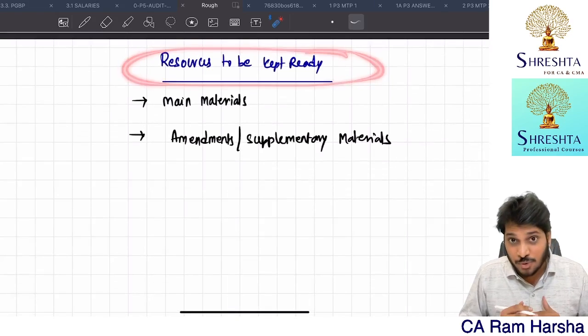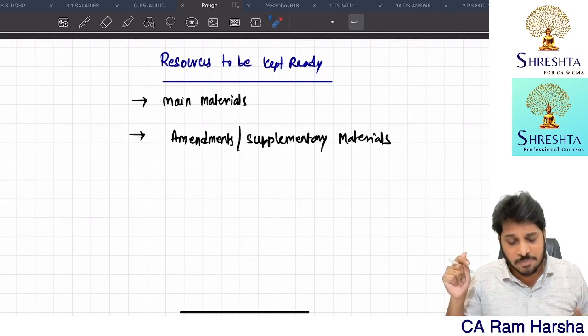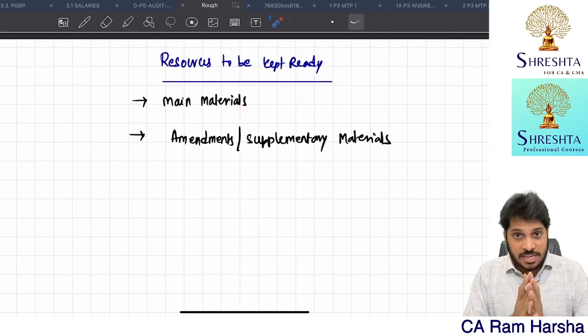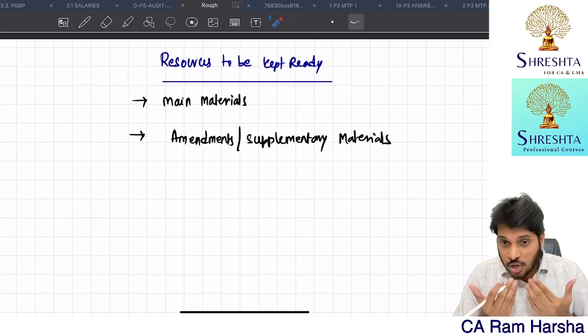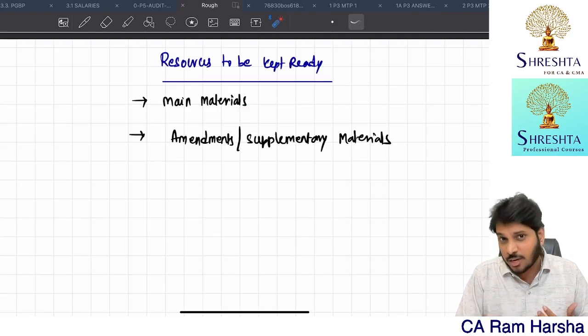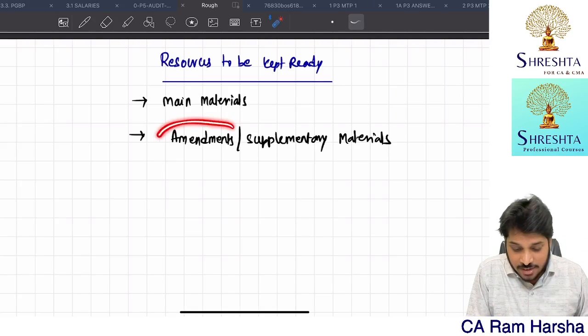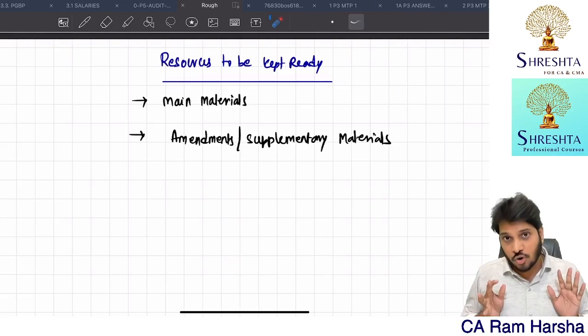First, you must keep your resources ready. Make the resources ready with you, then start the game. First, the main materials. Some of you might have followed the Institute ICAI study material, so keep that ready. If you are a Shrestha student, our income tax main material, concept book and workbook are both there. Keep them ready. And we have already given the amendments material and supplementary material. Keep that also ready with you.